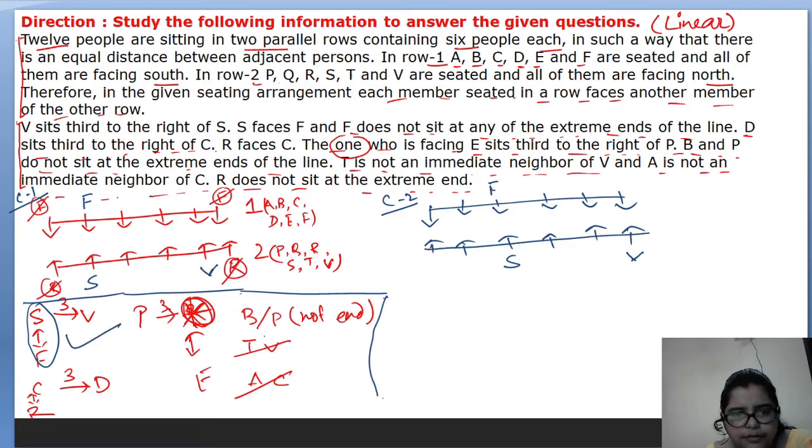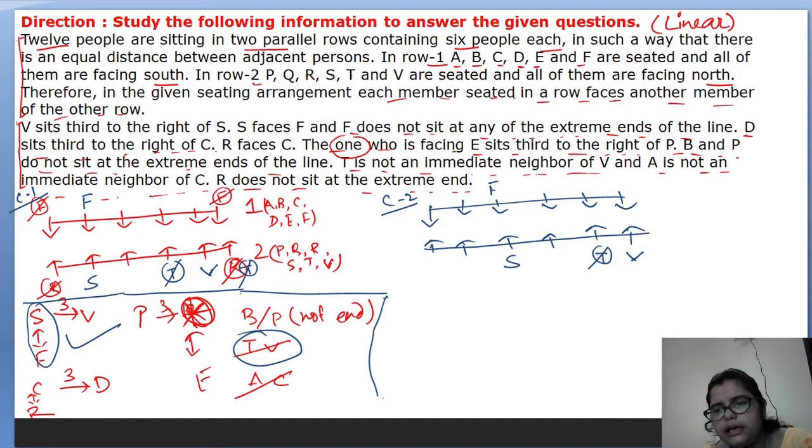Next, what we have is that T and V will not sit together. T is not an immediate neighbor of V. It means T will not sit here, and also T will not sit here, here also. Understand? T will not sit in these two positions in case 1, and T will not sit here in case 2.